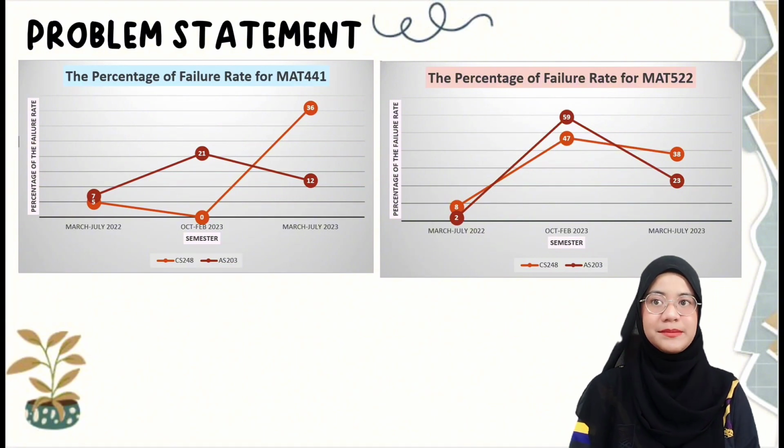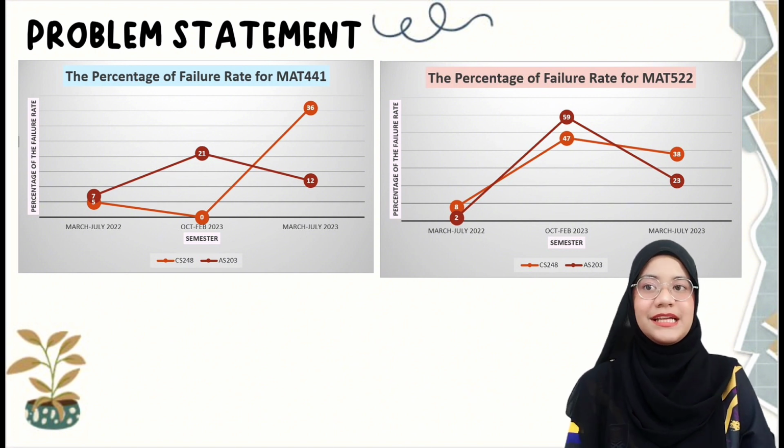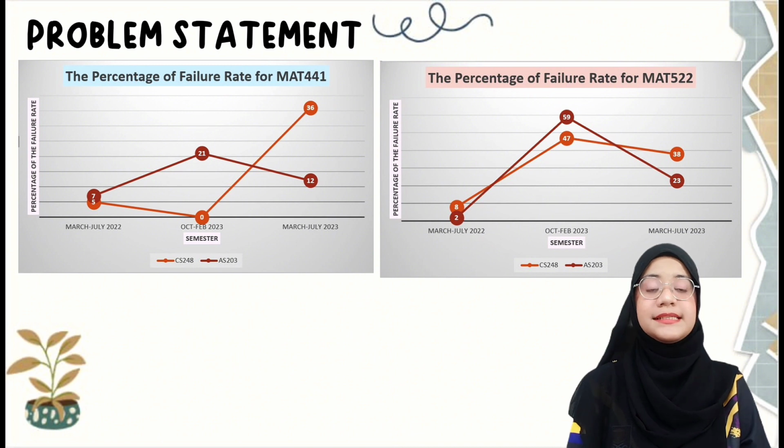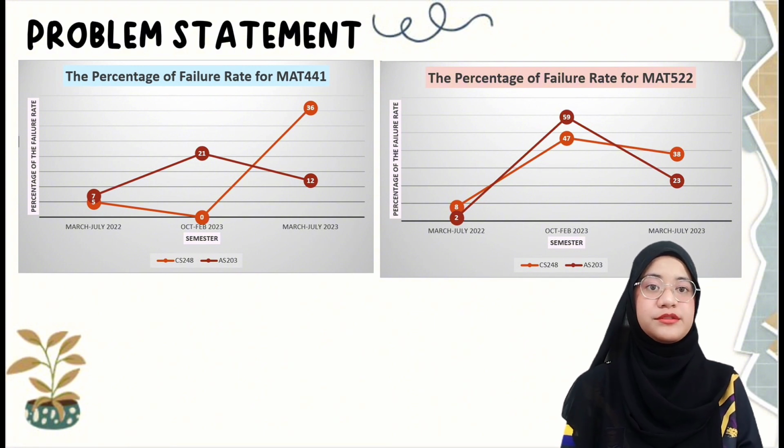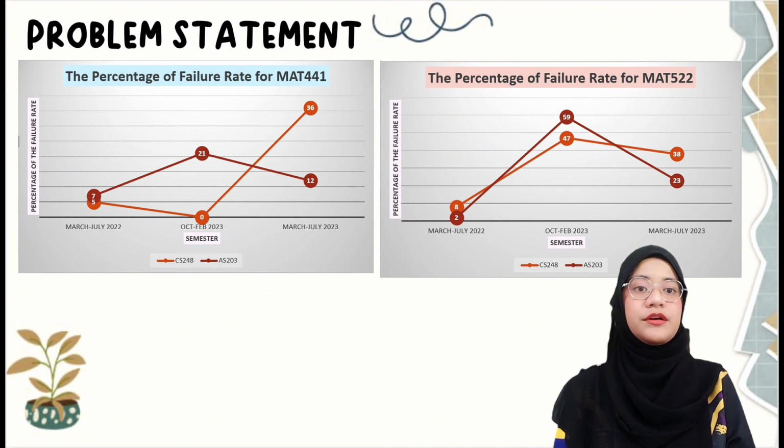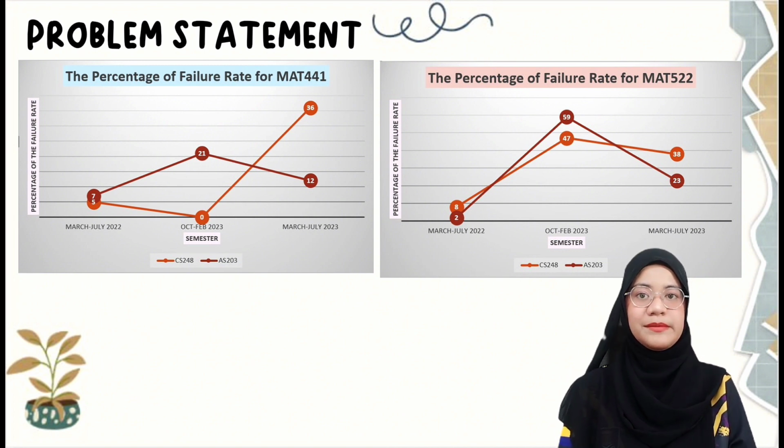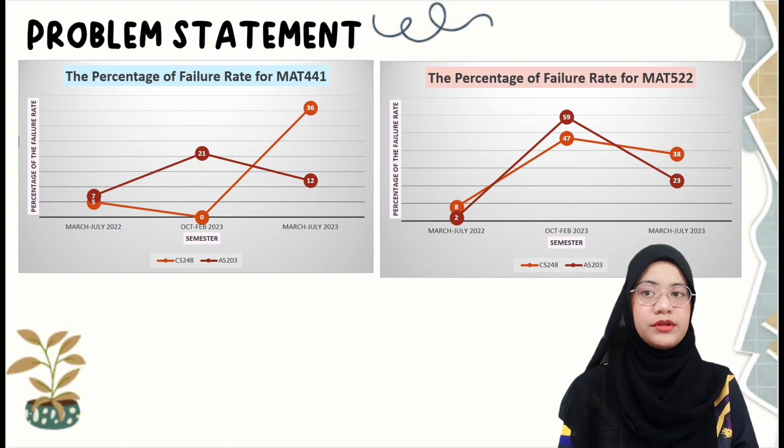So, the issue is that over the last two semesters, from the October-February 2023 semester to the March-July 2023 semester, the percentage of failure rate has increased. As stated in Figure 3.1, there was a 36% failure rate for CS248 students in Calculus 2 in the March-July 2023 semester, and 23% of CS248 students and 38% of AS203 students did not pass ordinary differential equations in the same semester.